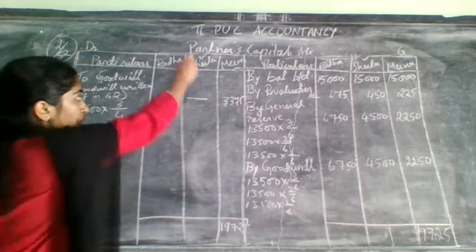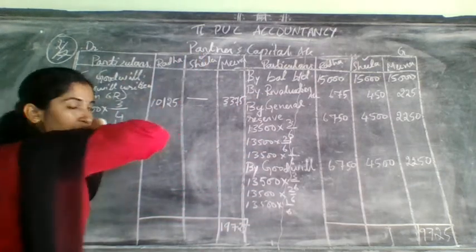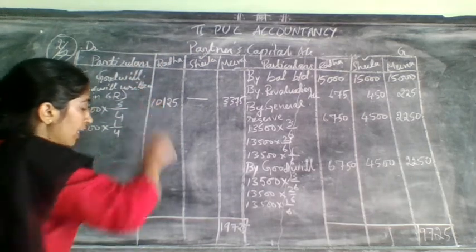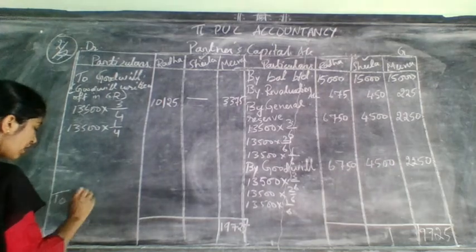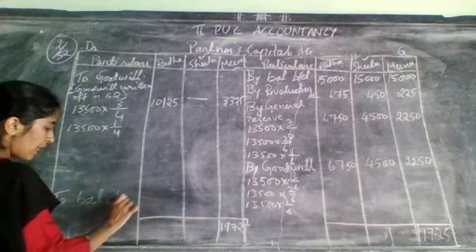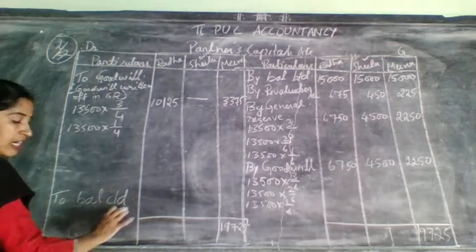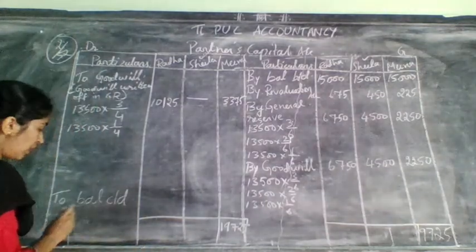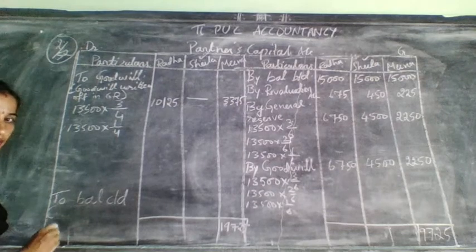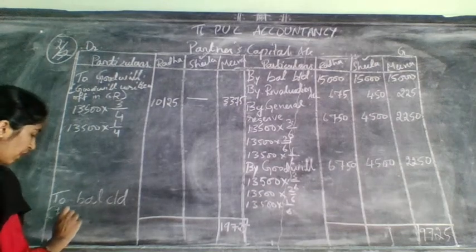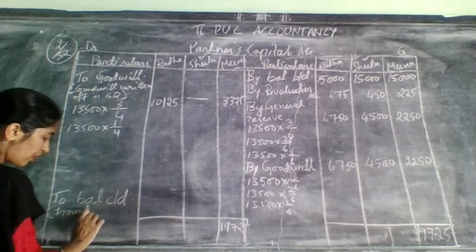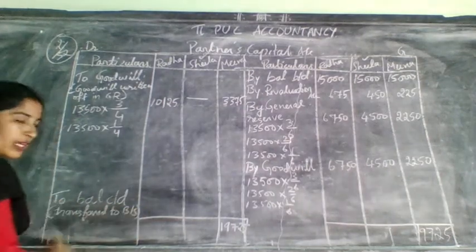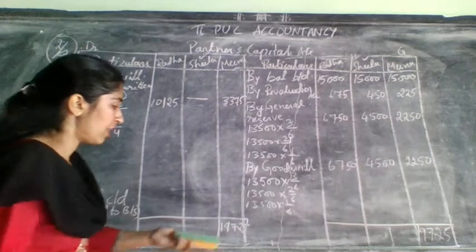Meena is a remaining partner. No tick for her. Tick is for Sheila. We mark for Sheila. That means she is retiring. So you can't add her here. So this is related to what? To balance carried down. Last entry in the partner's capital account. That's why it will come at last only. In the bracket, I told you to write what in the admission? Transfer to balance sheet. Which balance sheet? New balance sheet.